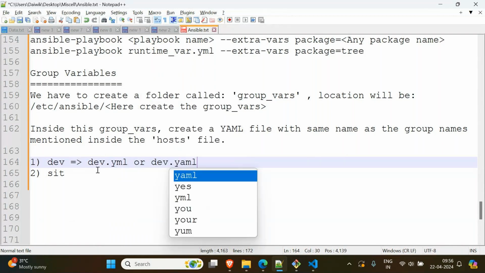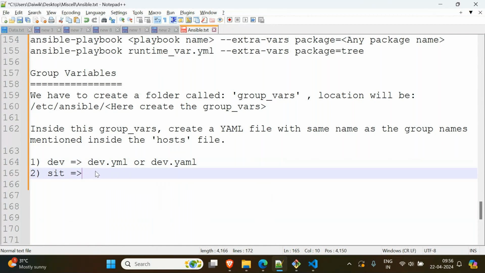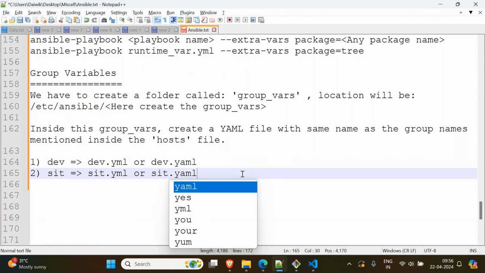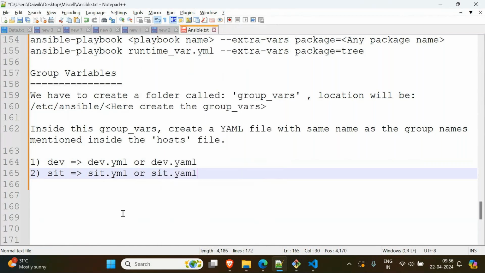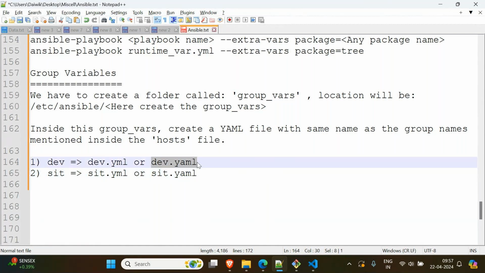Here also sit.yaml or sit.yml. This way you have to create two files. Whatever packages you want to install, whatever activities you want to do, you have to mention in these files.